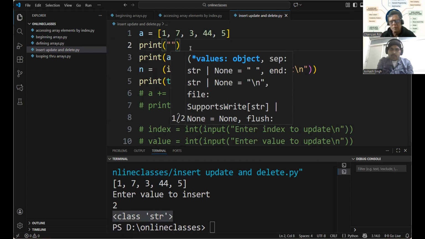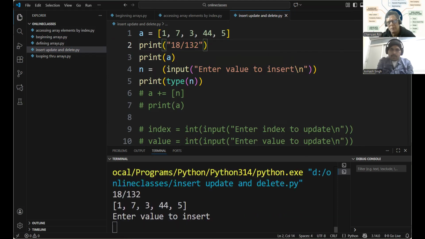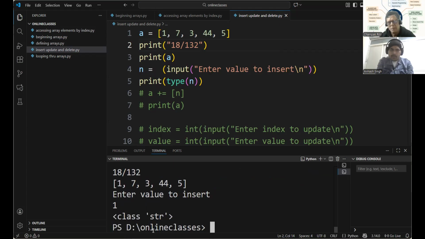The house number given to me by the municipality is 18/132. I'm printing this as a string since it is enclosed in double inverted commas. See this, 18/132. Now, if I remove the inverted commas, what happens?